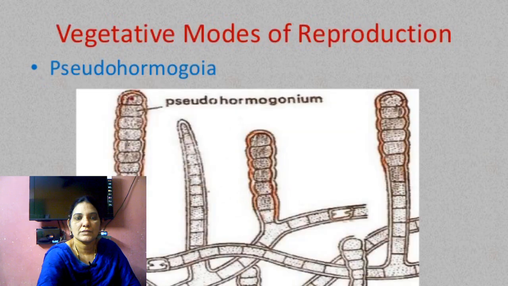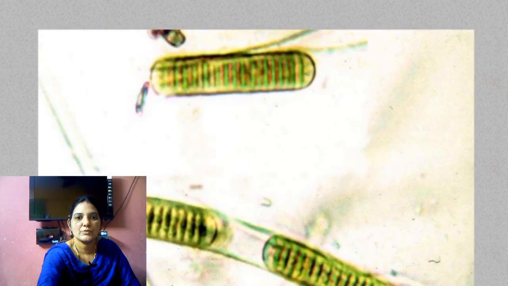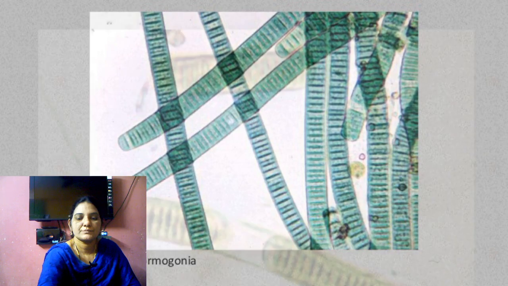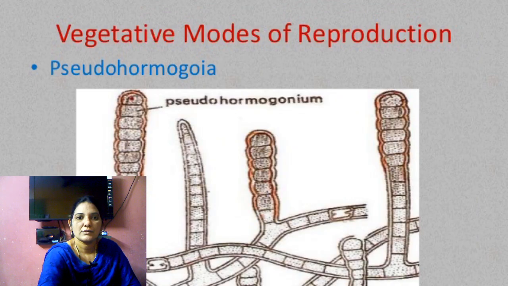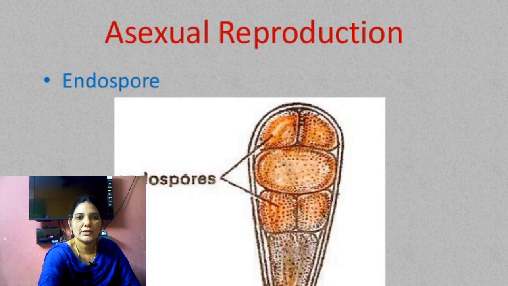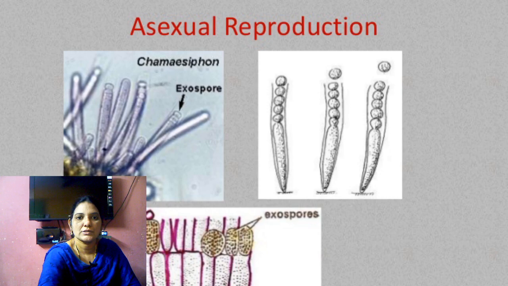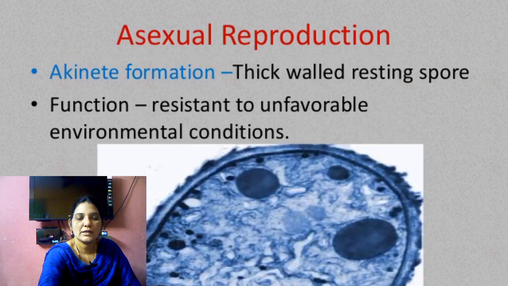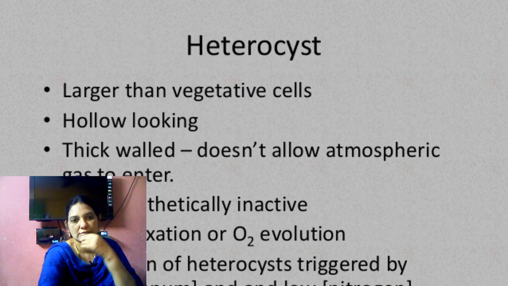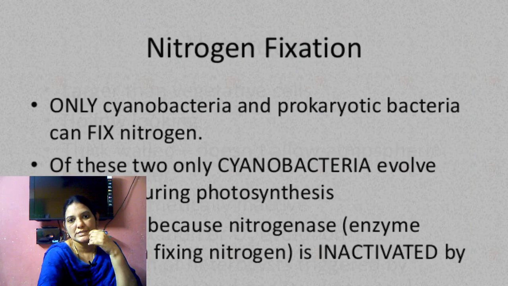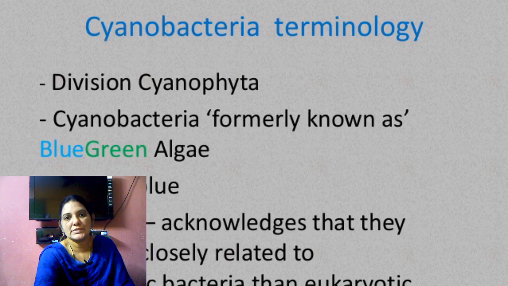Coming to the vegetative reproduction: here the colorless heterocyst, pseudohormogonia, endospores, akinetes, heterocyst, colorless heterocyst, and nitrogen fixation.